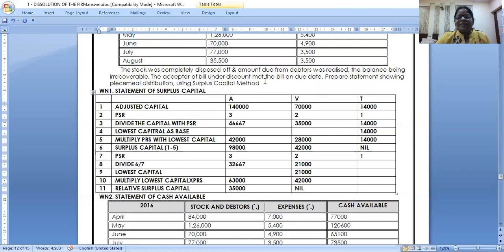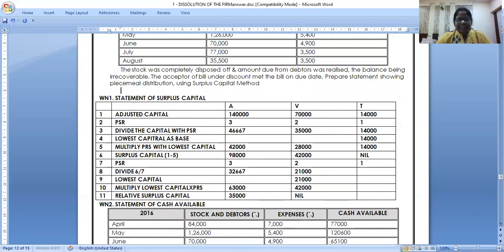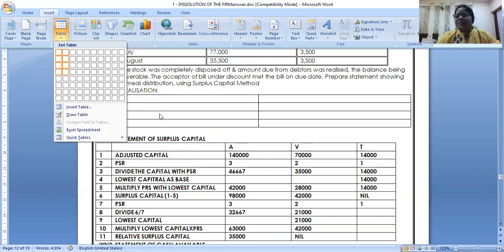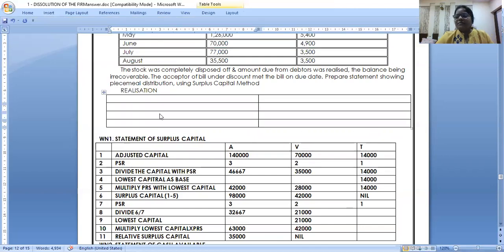Very good. You should all prepare the realization account. Ma'am, they didn't ask for a realization account. Why should we prepare it? Prepare the realization account to check whether your answer is correct or not. And this is exactly your working. So can you make it very small with only the amounts? It's your table, you can make it as you want.